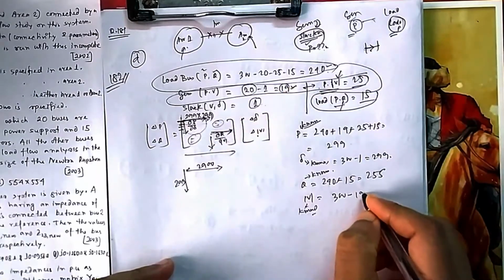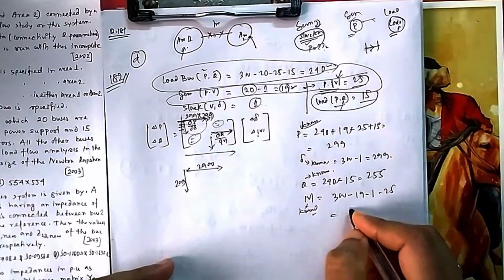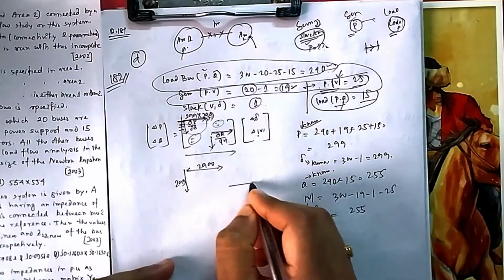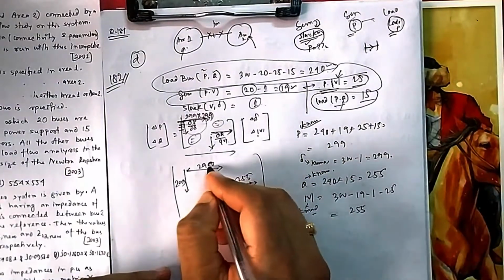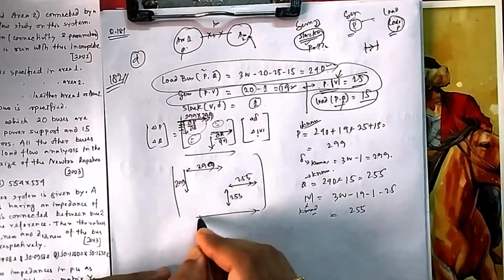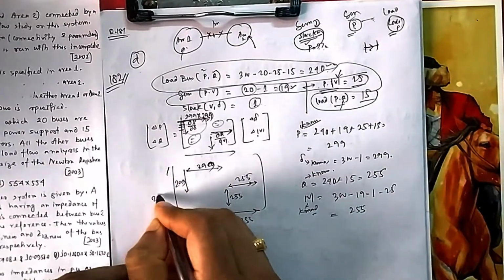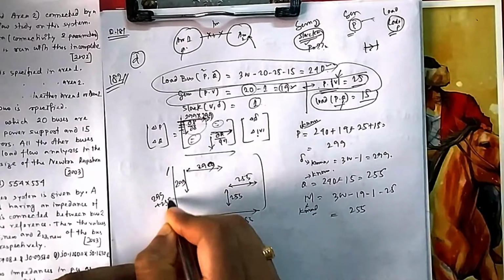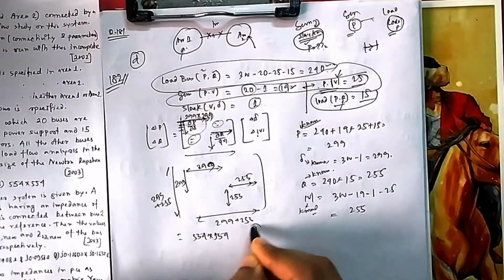This is known, this is known, and this is known, that is 255. So these will go 255, 255. So total size will be 299 plus 255 from here to here. 299 plus 255, and total here it is also 299 plus 255. If it is 554 cross 554, that is your option D.